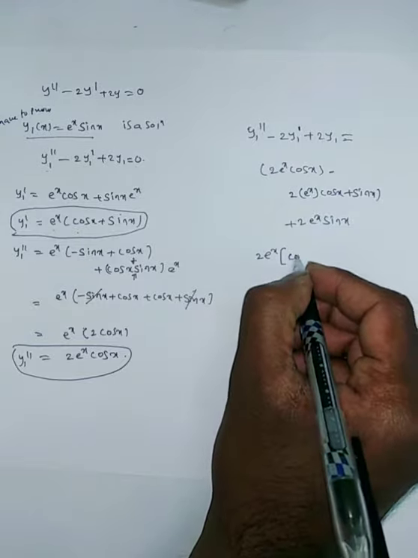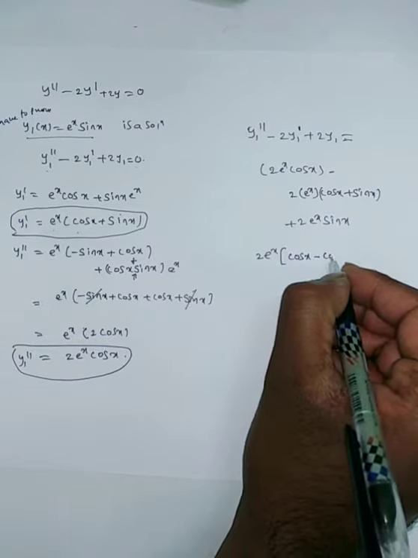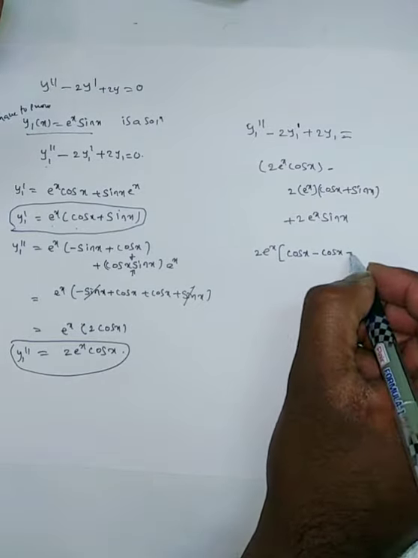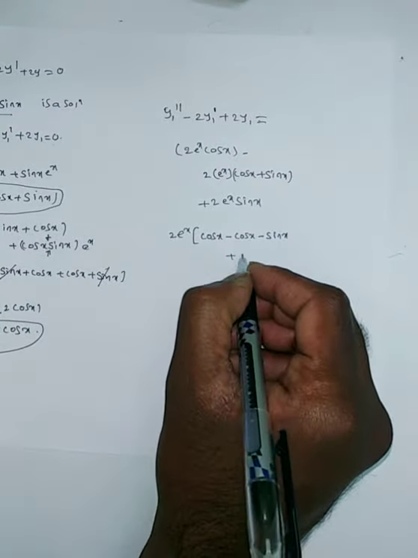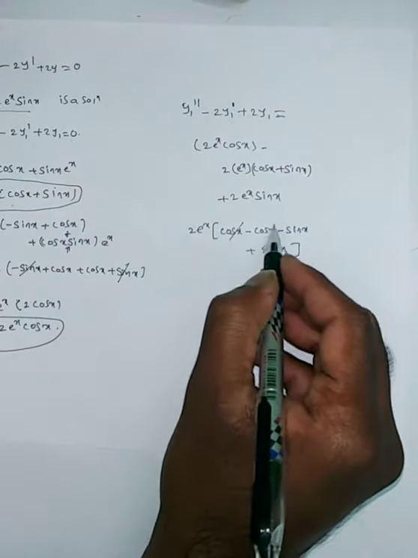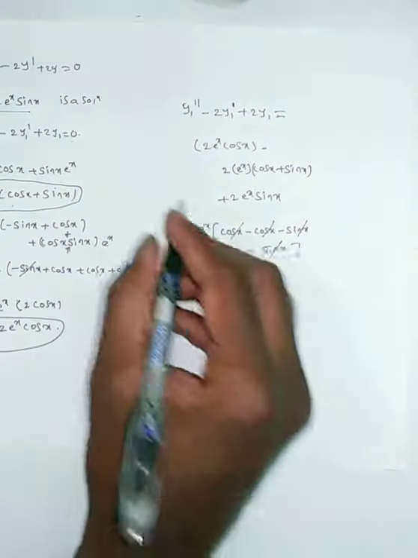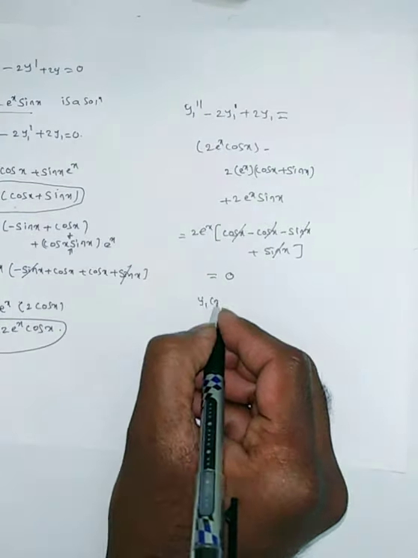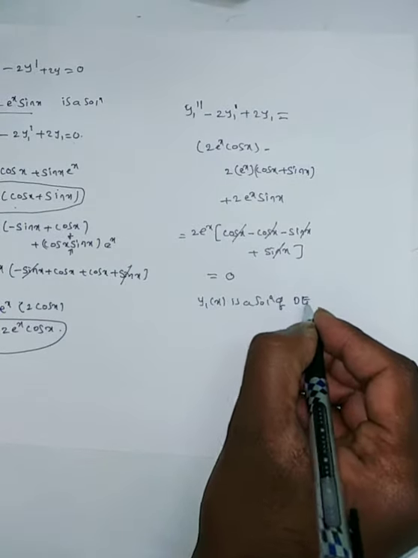Then the remaining terms are cos x minus, here you see, if you multiply for both you will get cos x, plus into minus sin x, plus sin x. So what we are getting here: plus cos x minus cos x, minus sin x plus sin x are getting cancelled, so you will have 0. Therefore, y1 of x is a solution of the given differential equation.